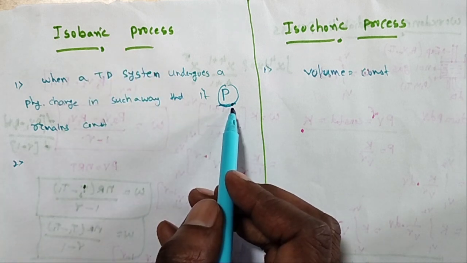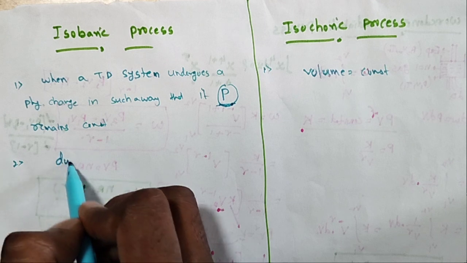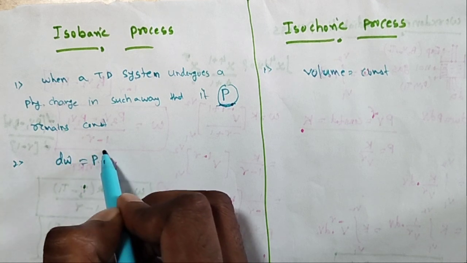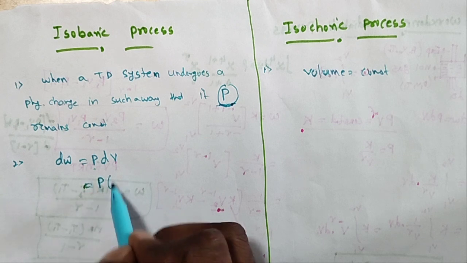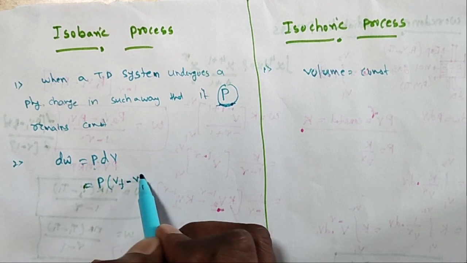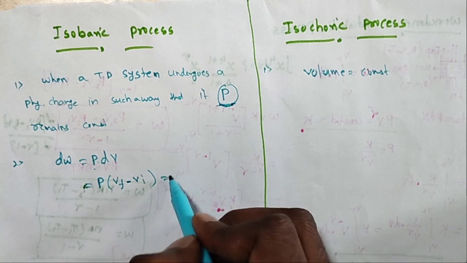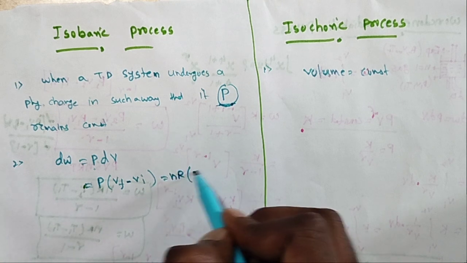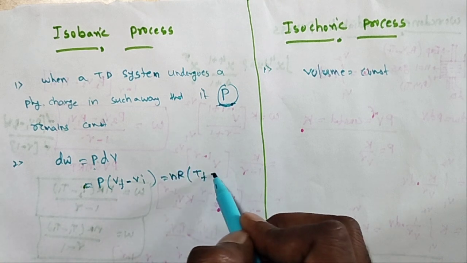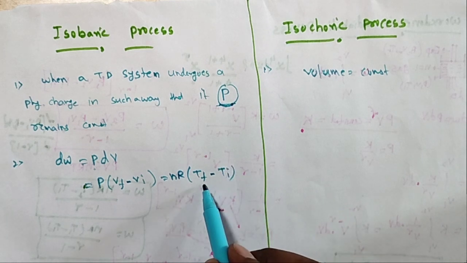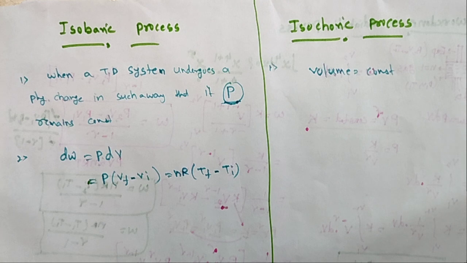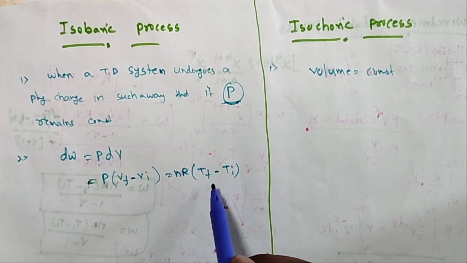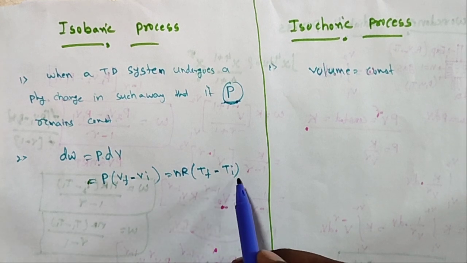How much work is done? dW is equal to P into dV. Because pressure is constant, volume will change. So P into V final minus V initial, or nR T final minus T initial. Final means 2, initial means 1.